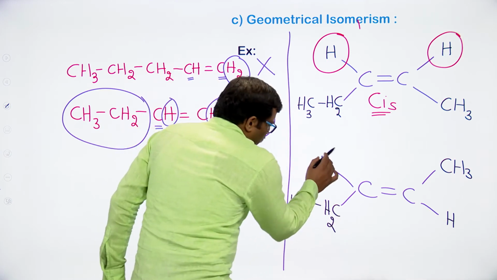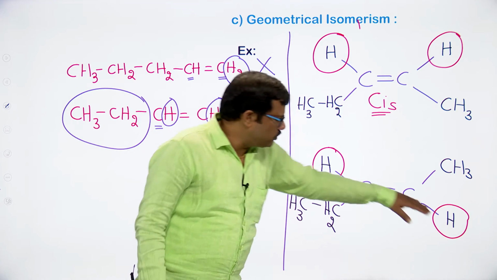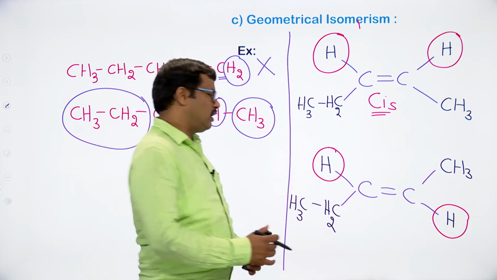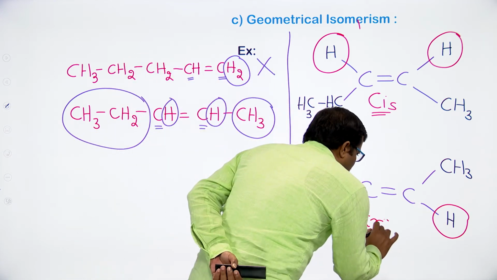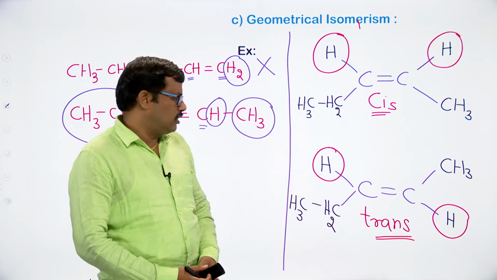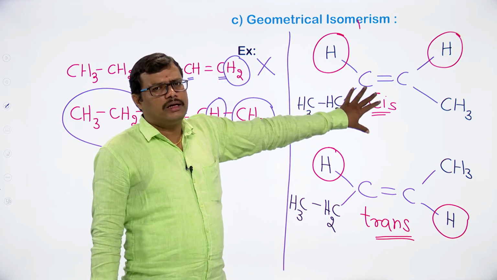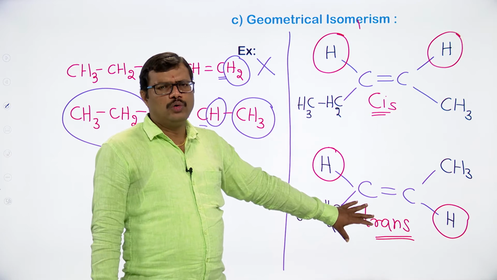If you observe the second one, the hydrogens are on the opposite side of the double bond. So since identical atoms are on the opposite side, this molecule is a trans isomer. So this is cis-2-pentene and this is trans-2-pentene.